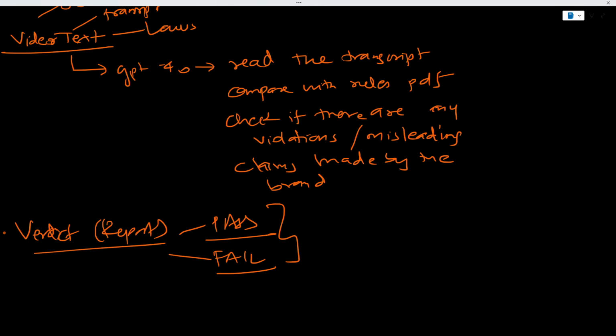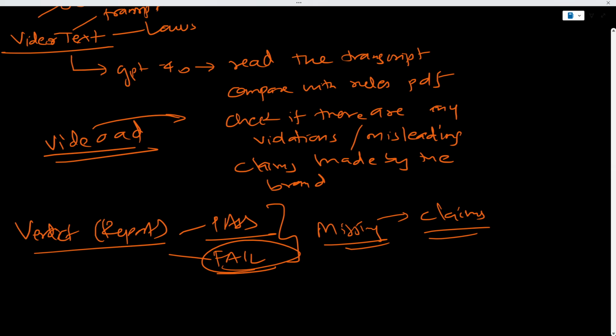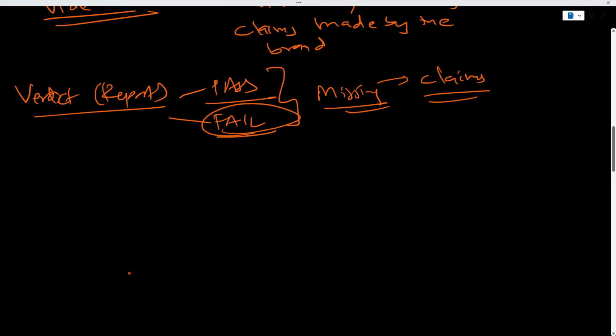It will also suggest what is going wrong. If the report that is generated is a fail, it means the video ad is not in alignment with the rules suggested in the set of PDFs. It is going to say that something is missing, for example, that these claims are missing or these claims don't suit the video. So basically it is going to generate a final report or a final verdict.